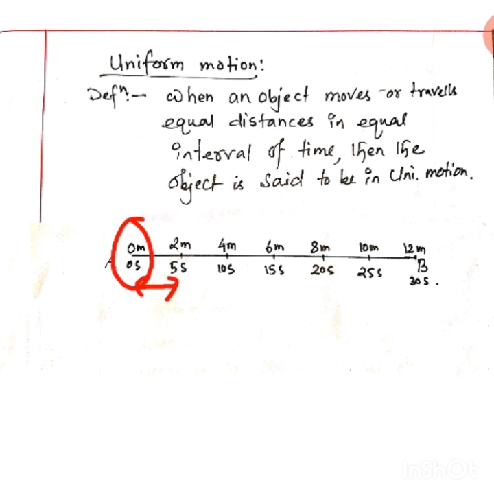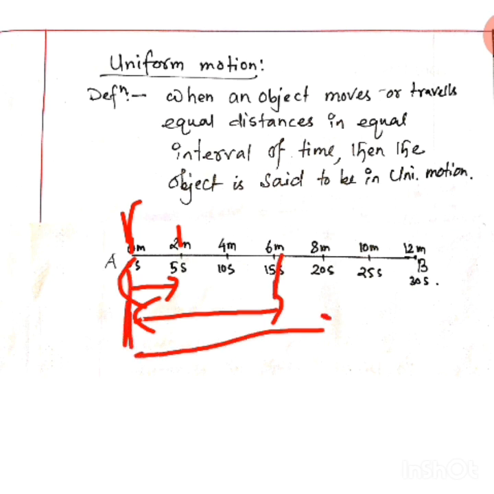Initial point and final point you need to understand. This is the initial point, from here it has started, and for this interval of time this is the final point. Clear? If you take the interval from here to here, then this is your initial time and this is your final time. Why? Because this is the final point for this interval.